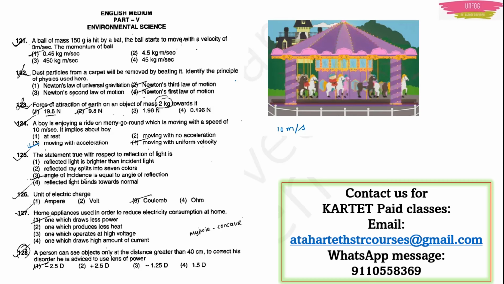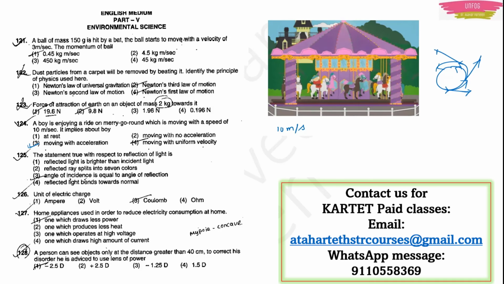Acceleration is the measure of how fast the velocity changes. Now, if the boy is moving with constant speed, no problem, but the direction is changing. The merry-go-round will go like this, right? It is a circular motion. In a circular motion, your velocity will change. This is the direction of the velocity. The boy along with the merry-go-round wants to go like this. But because it is a circular motion, the boy will go like this again, and again. So every time the velocity of the merry-go-round is changing, the directions are changing.